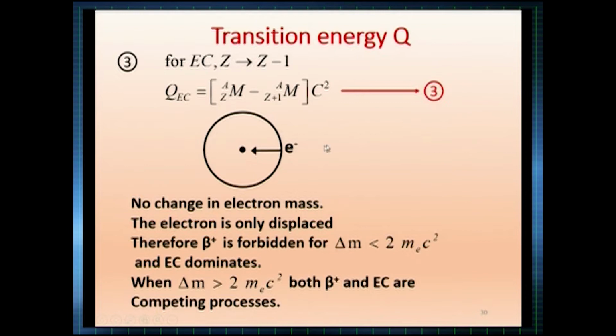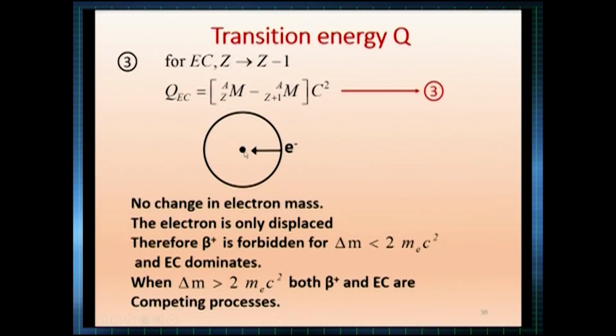So, what you see is, there is no change in electron mass. This electron was outside the atom, now it has gone inside. Therefore, there is no change in electron mass between the parent atom and daughter atom, because both have the same number of electrons. It is only displaced from one position to another. Therefore, we say that there is no change in electron mass in this process. The electron is only displaced from the outer, maybe K shell, to inside the nucleus. It has only changed position. Therefore, beta plus is forbidden.